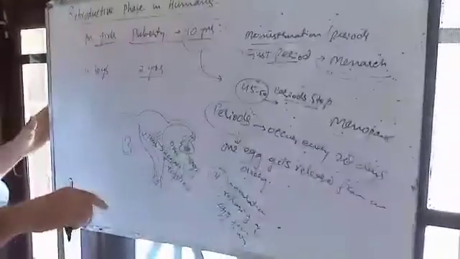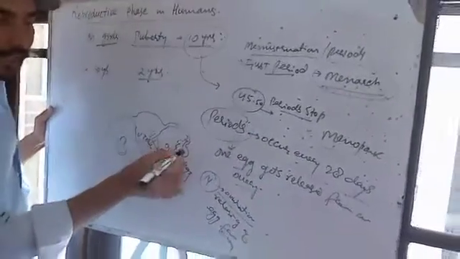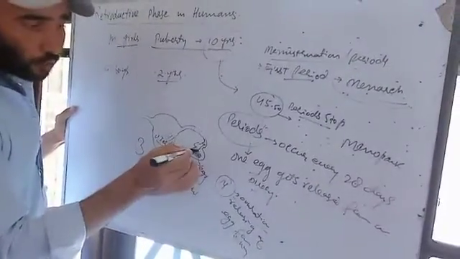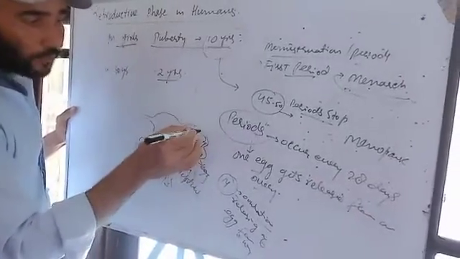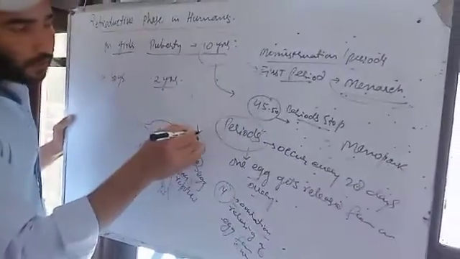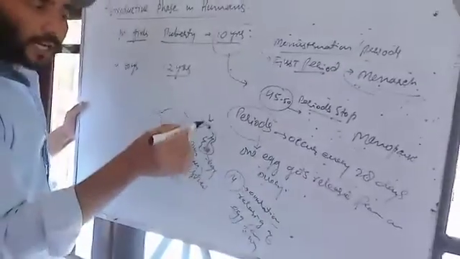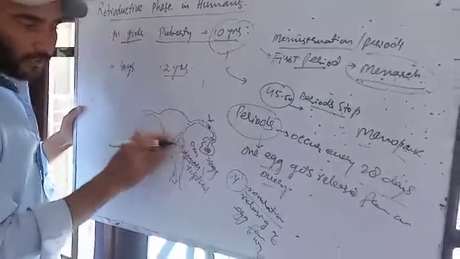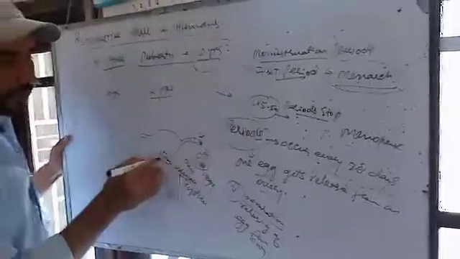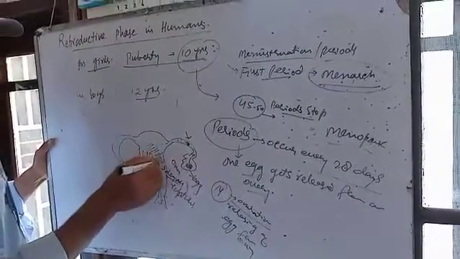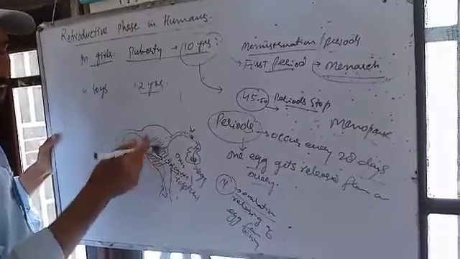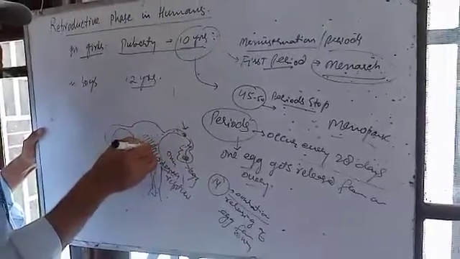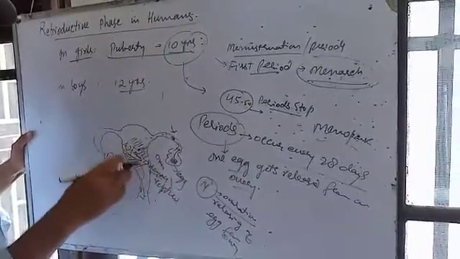After ovulation, the egg starts to move from the ovary to the oviduct, where it waits for the sperms to come for fertilization. If the egg gets fertilized, then the fertilized egg gets implanted in the uterus. The uterus itself, with the help of hormones, gets prepared. The walls of the uterus become thickened with blood vessels, so that the fertilized egg can come and get fixed in the thickened lining of the uterus.